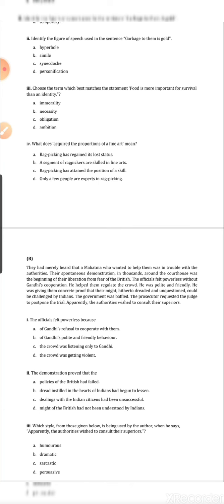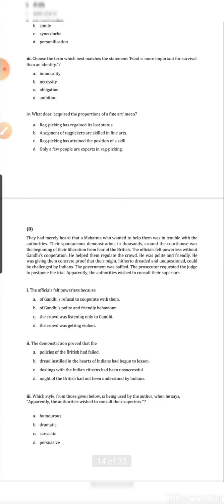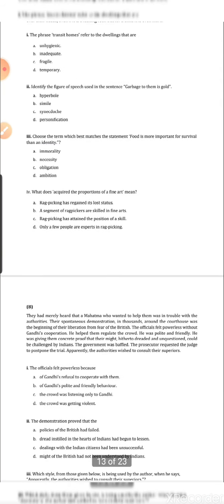What is the meaning of this particular line? An explanation of the line is being asked. So from the 4 options you have to find out the right option. What we can see is that the questions are very direct, except for the second question, which is very unusual. These are questions related to the prose extract.